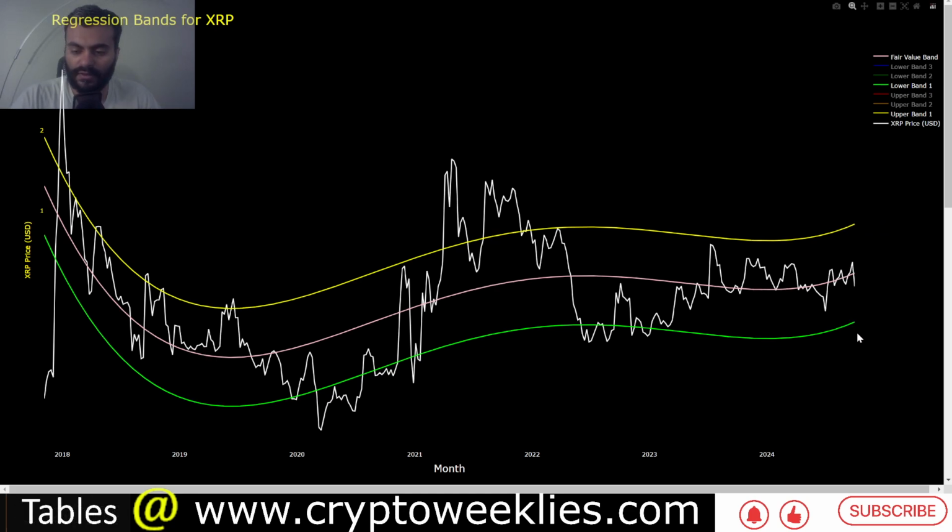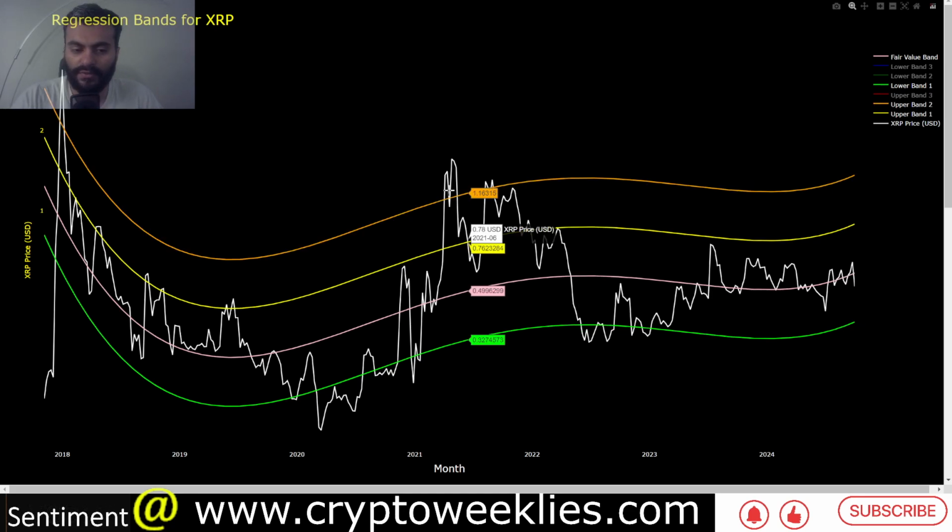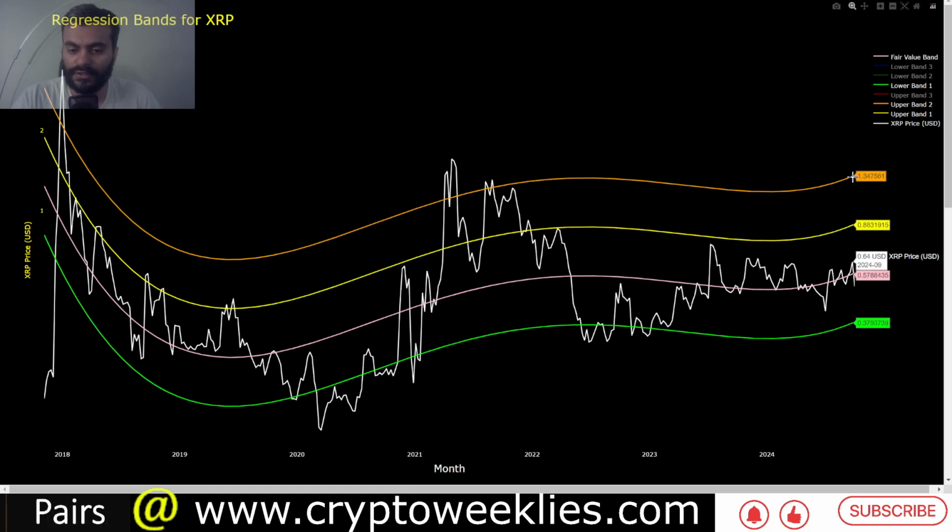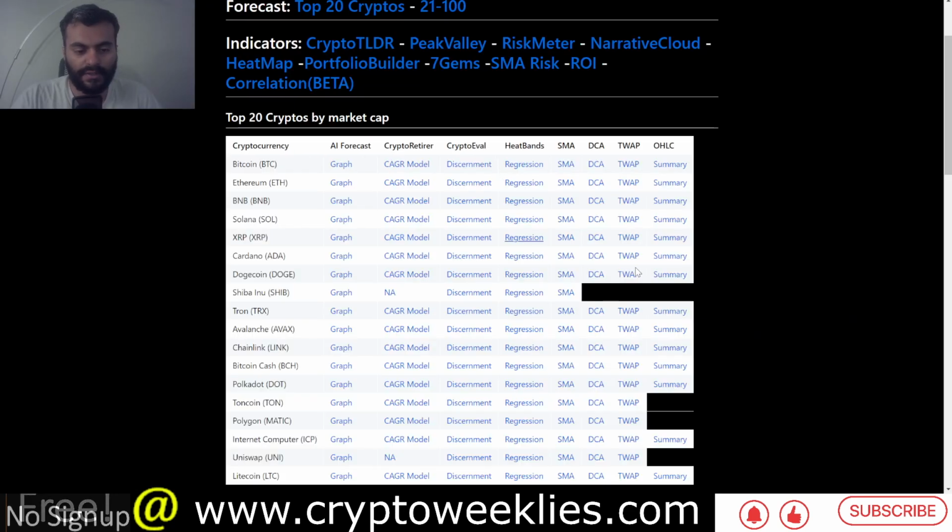That's where the 70% of price action would most likely be for the foreseeable future. The 2 standard deviation ceiling, which corresponds to $1.34, is one key level to watch if we visit a mania phase in the market. So that's the regression analysis of XRP.